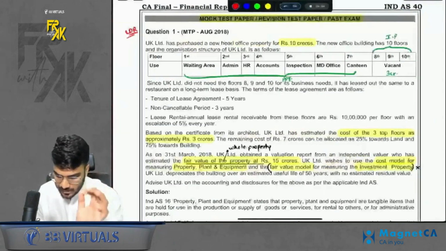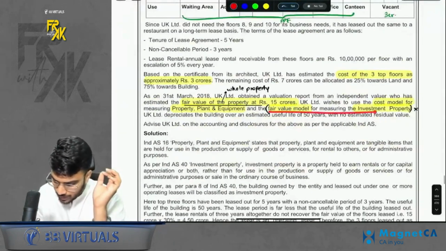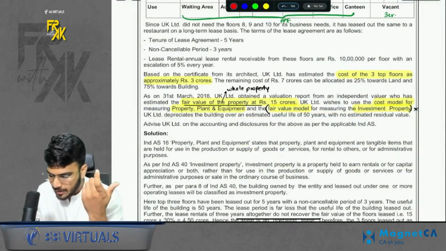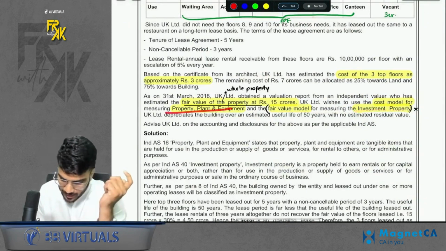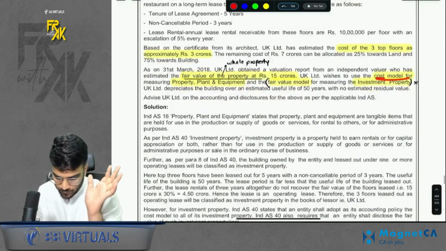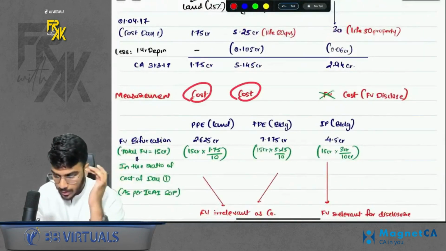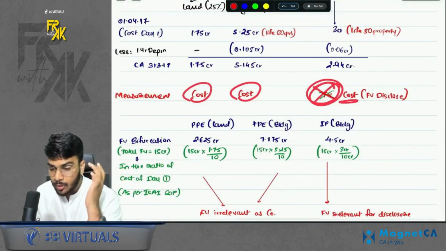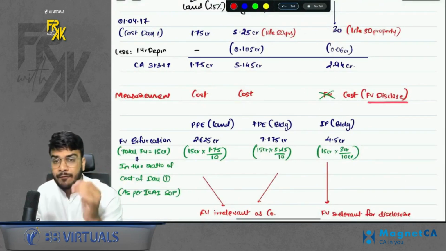The question has made one mistake, saying that the company wants to follow the fair value model for IP. It is not permitted. For IP, you have to follow the cost model. For PP, they want to follow the cost model, that is permitted. Okay, so for PP, we can follow the cost model. But for IP, fair value is not permitted. You will only follow cost. Fair value can only be given for disclosure purposes.